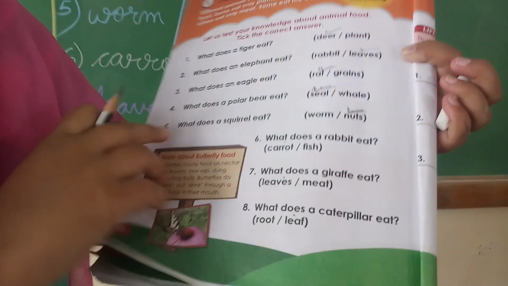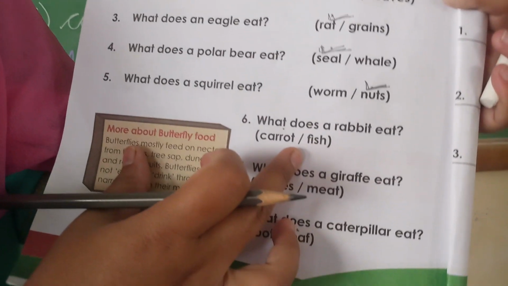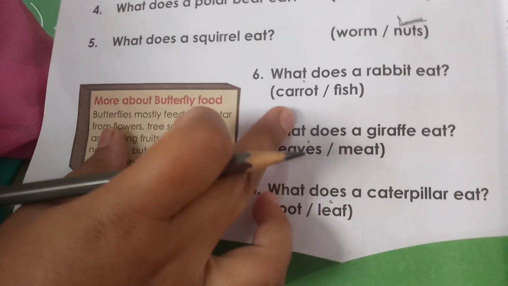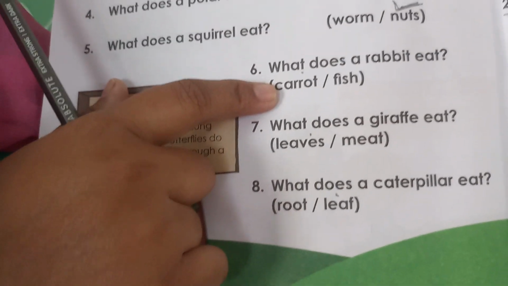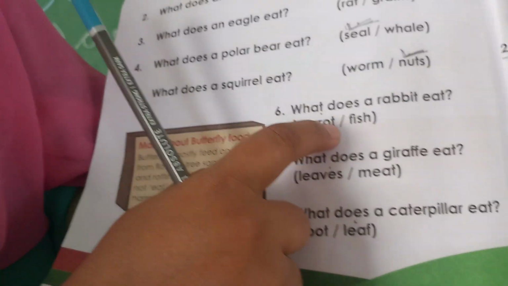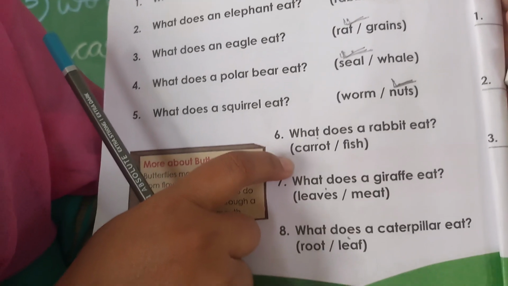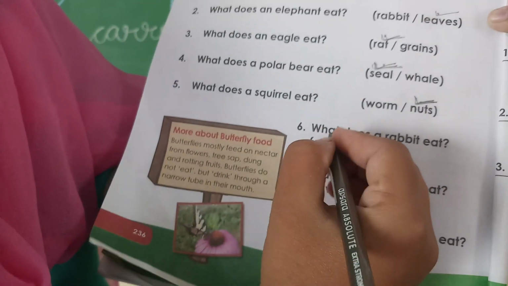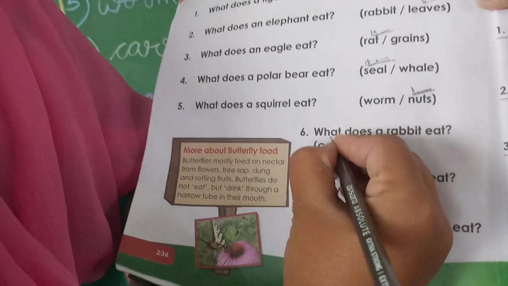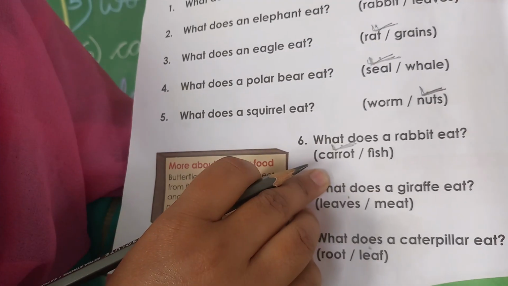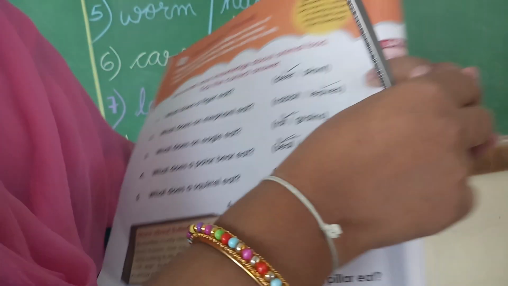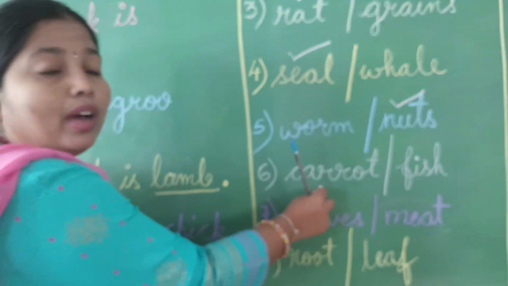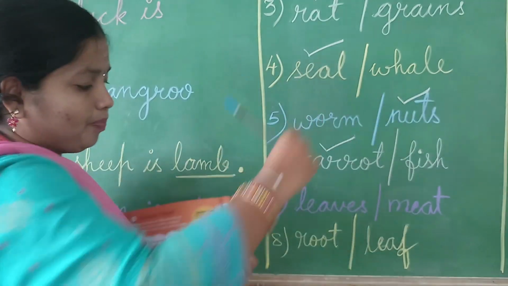Next, sixth one, children. What does the rabbit eat? I hope you all love rabbit, or not, children? Yes. What does rabbit eat? Rabbit will eat carrot or fish? Rabbit will eat carrot. So I will put a right mark for carrot. C-A-R-R-O-T, carrot. So here I will put a right mark for carrot.